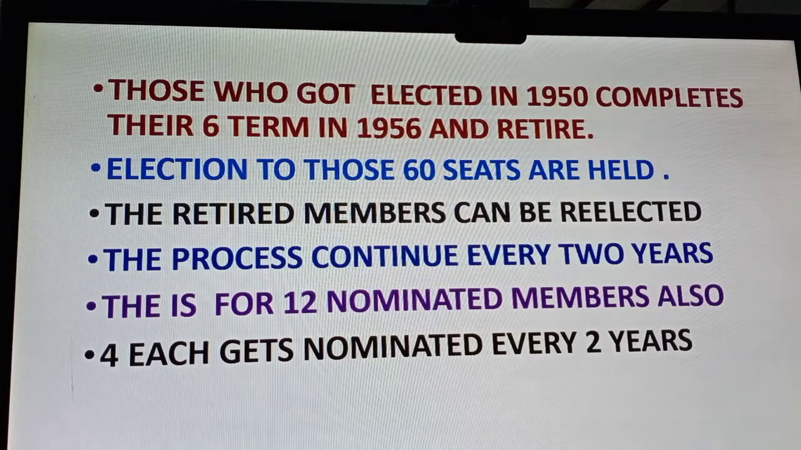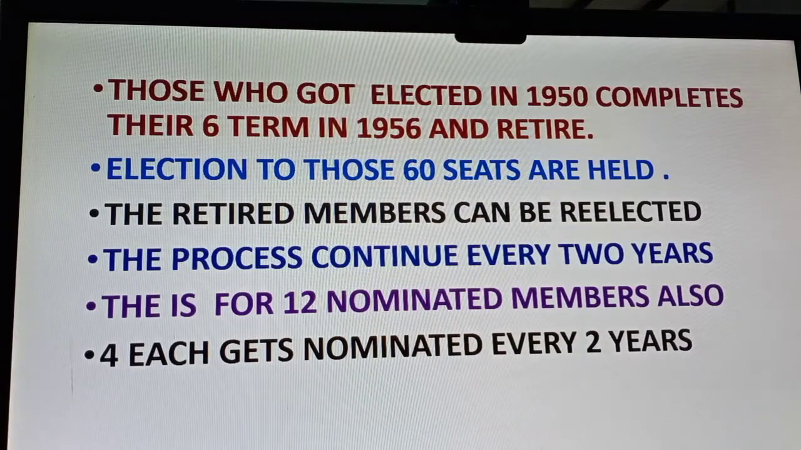So again the house is full. In 1958, we know what happens. Those who joined in the year 1952 complete their 6-year term and join the retirement team. This process continues. Every 2 years, 1/3 of them will retire. This is the procedure of Rajya Sabha. So every 2 years it happens. Presently it happens every 2 years.